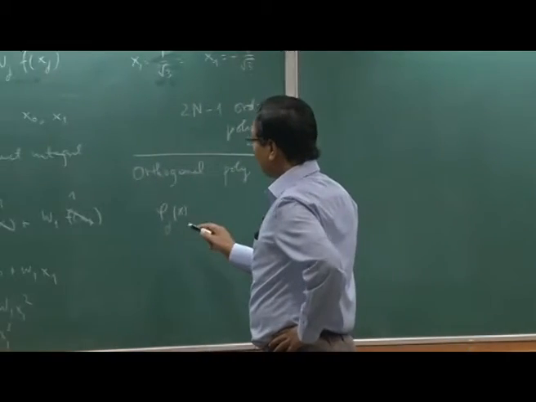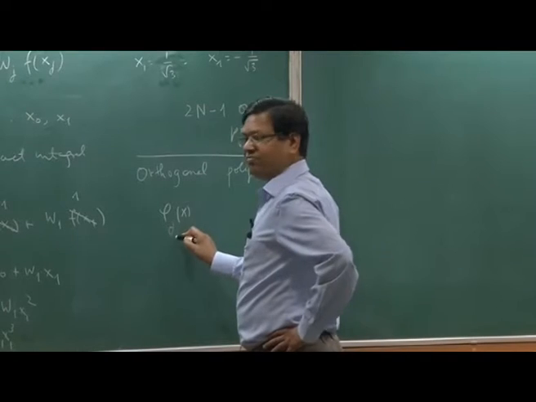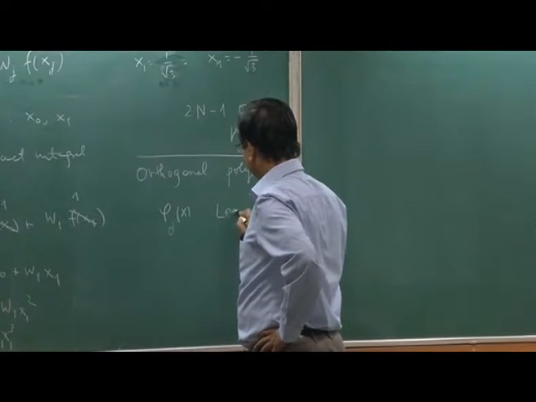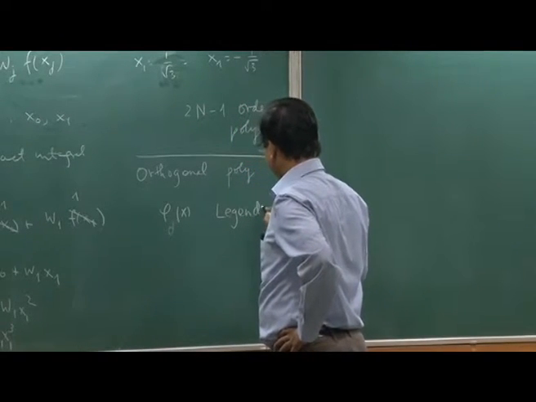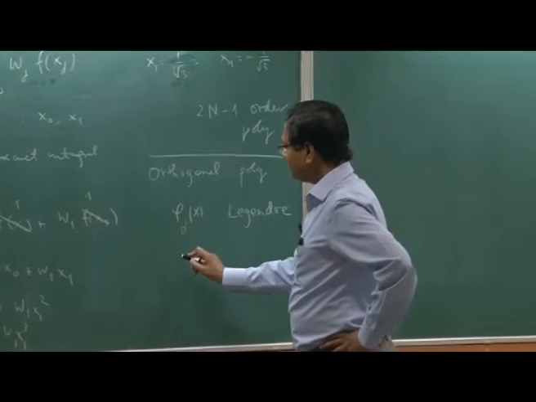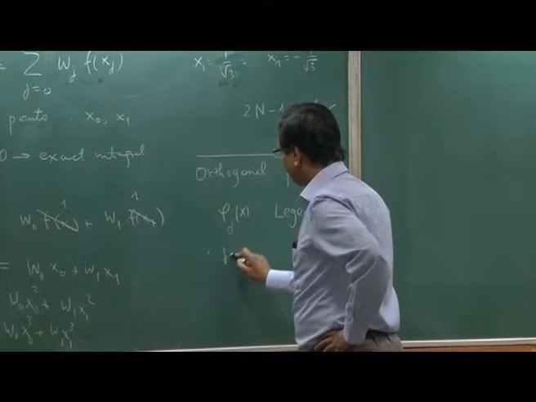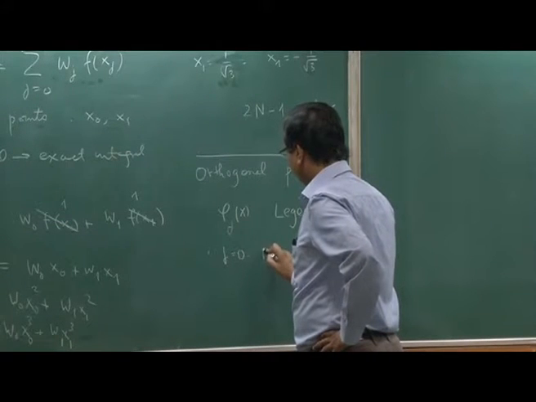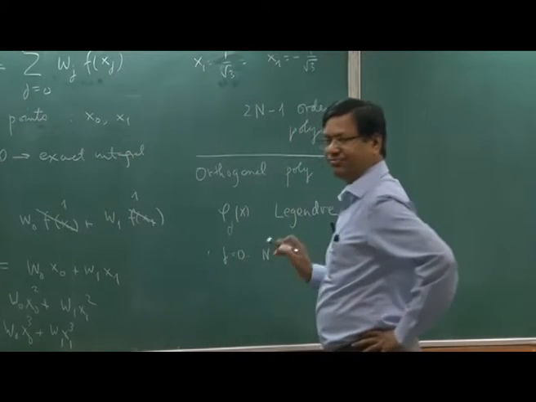So, I am going to use Legendre polynomials, with j going from 0 to n minus 1, in fact to n.